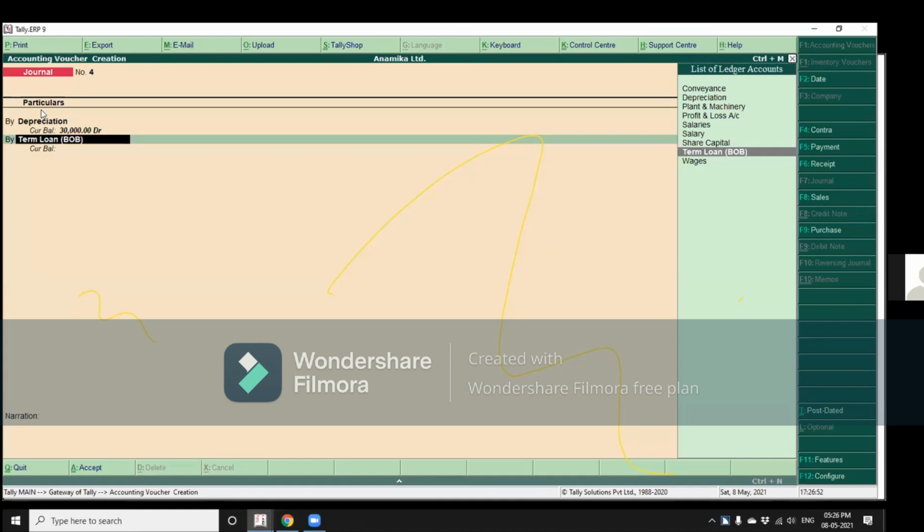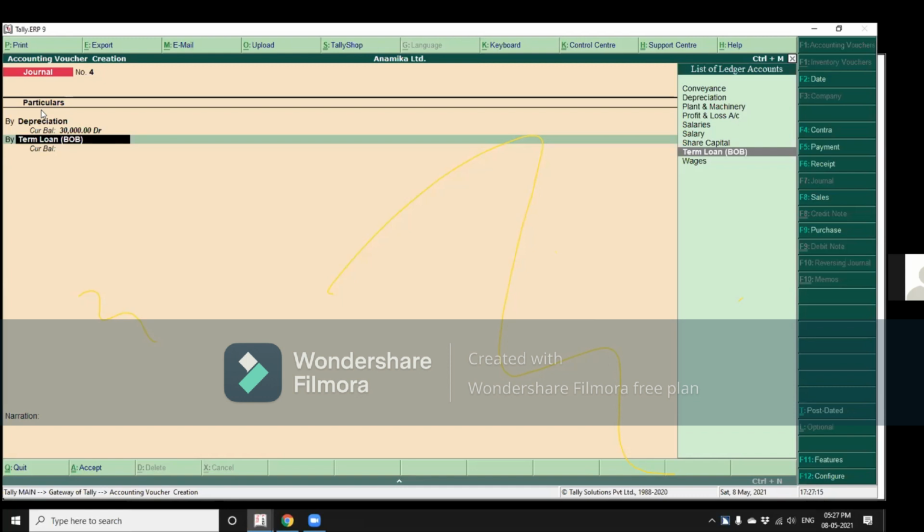In a balance sheet or profit and loss, you can go through all the previous entries account wise. But if you want to go through only the journal entries, then on the main window, you can go to display, in display journal, and then you will get all the journal entries, only journal.